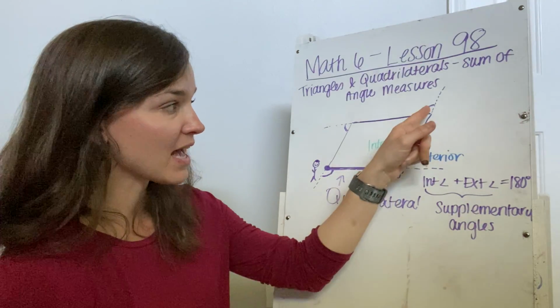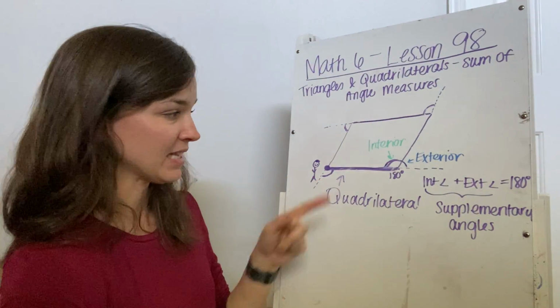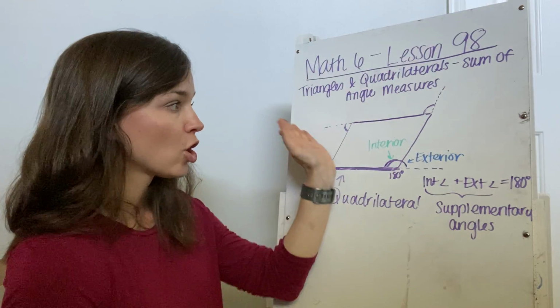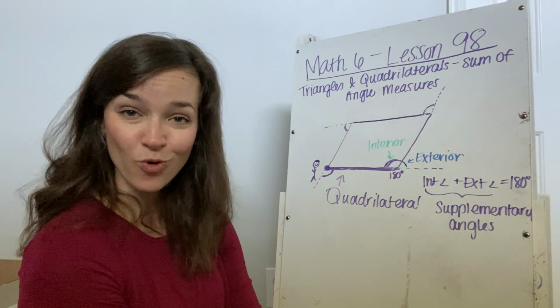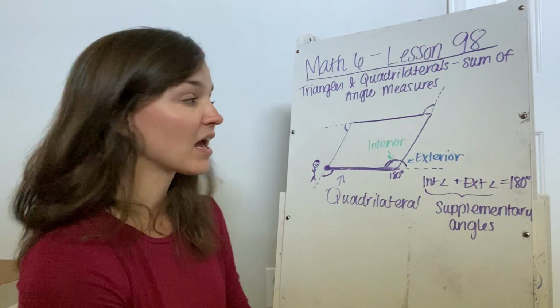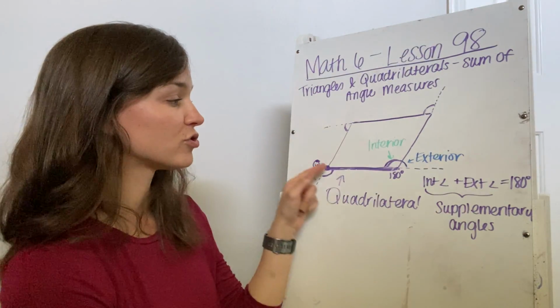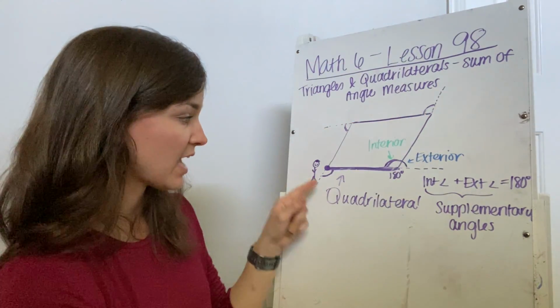So all of those exterior angles that represent how much he turned each time, those are always going to have a total of 360 degrees because he went in a full circle. So they have to account for a full rotation.